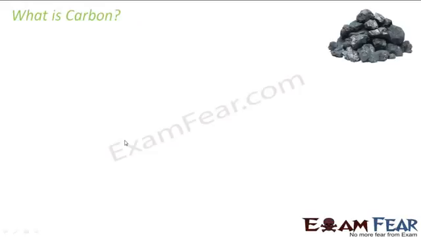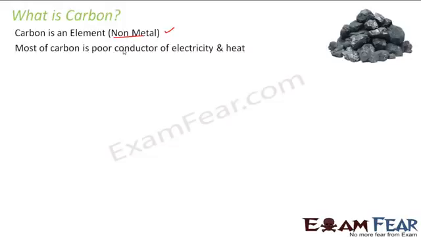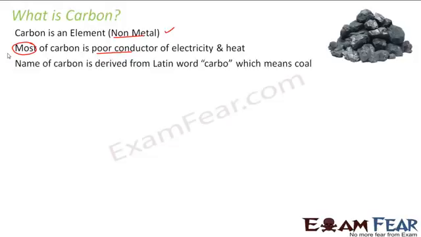So the first thing that comes to our mind is, what is carbon? You must have seen one of the forms of carbon, which is coal. So this is one of the forms of carbon. Carbon is an element and it is a non-metal. Please note, carbon is a non-metal. Carbon is generally a poor conductor of heat and electricity. There is an exception to it which we will cover, but in most cases, carbon is a poor conductor of heat and electricity.